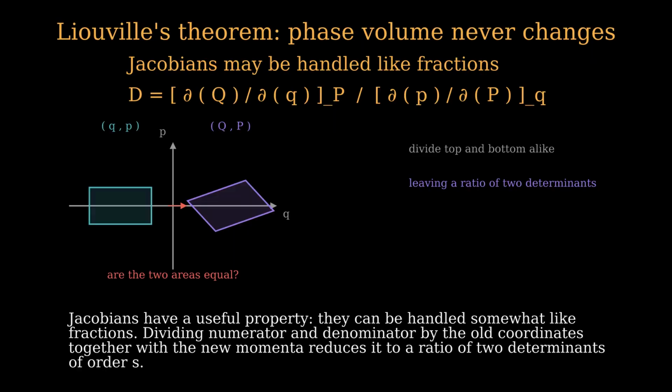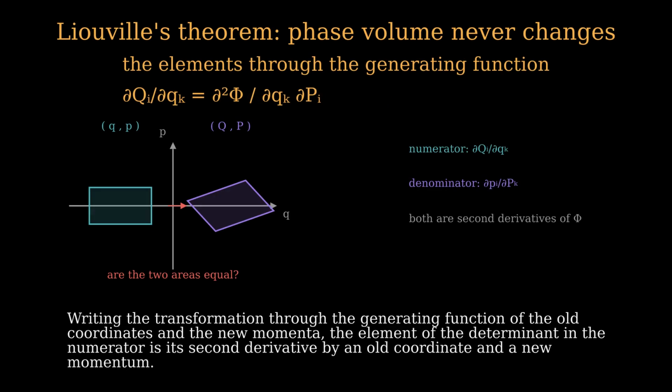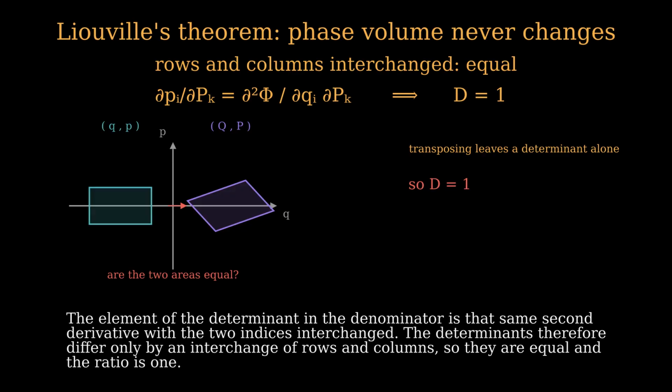Jacobians have a useful property. They can be handled somewhat like fractions. Dividing numerator and denominator by the old coordinates together with the new momenta reduces it to a ratio of two determinants of order s. Writing the transformation through the generating function of the old coordinates and the new momenta, the element of the determinant in the numerator is its second derivative by an old coordinate and a new momentum. The element of the determinant in the denominator is that same second derivative with the two indices interchanged. The determinants therefore differ only by an interchange of rows and columns, so they are equal and the ratio is 1.